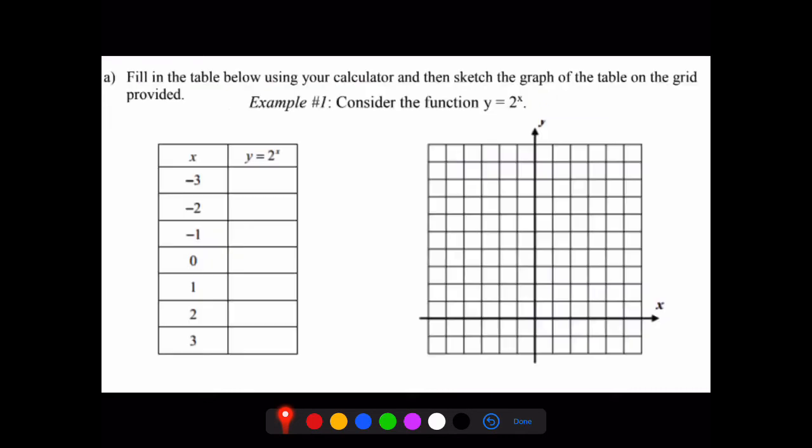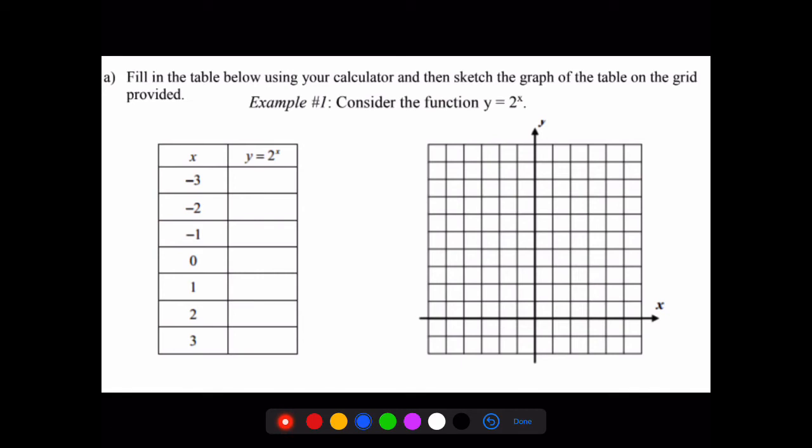So, you're going to go ahead and fill in the table below using your calculator, and then sketch the graph of the table on the grid provided. So, go ahead and pause the video if you need to, try this problem out. The function that we are dealing with is y equals 2 raised to the power of x. So get started on this one.